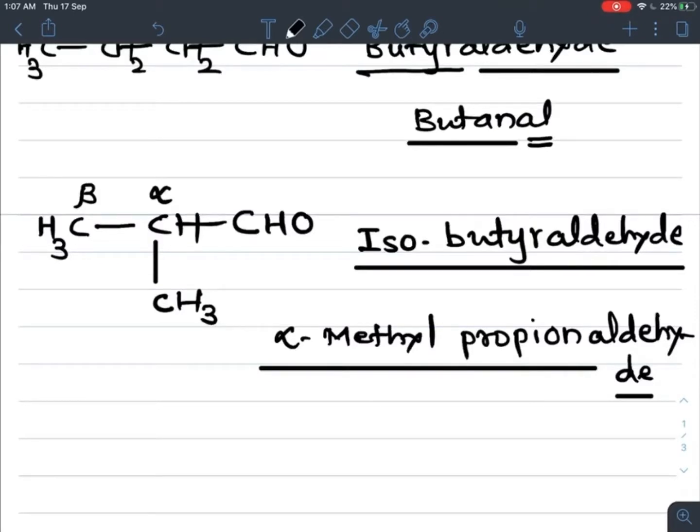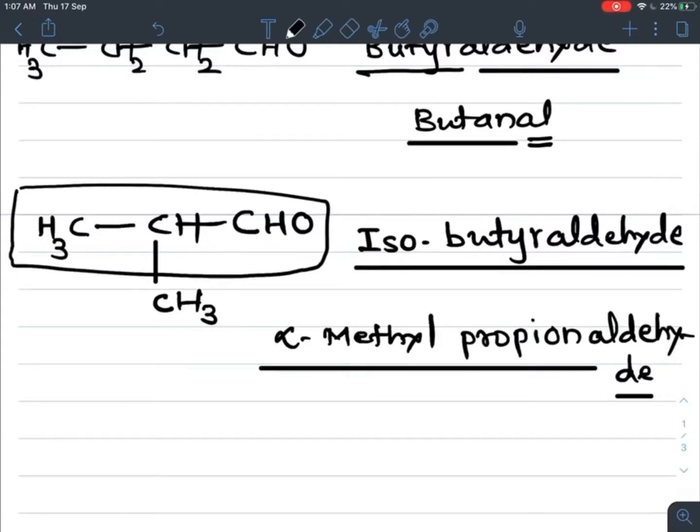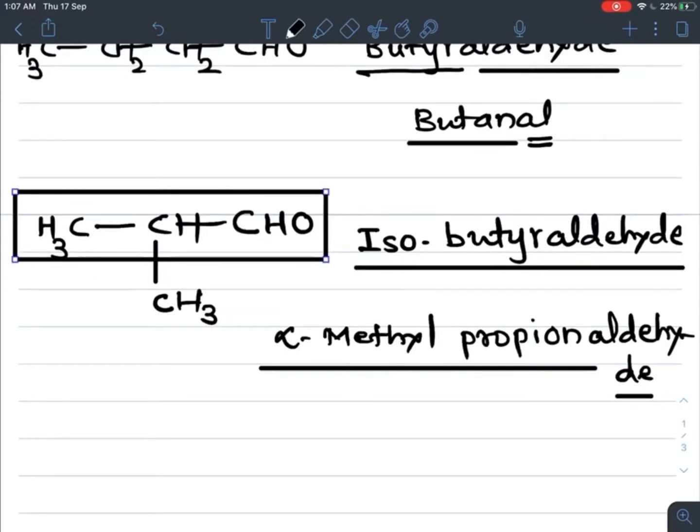Now how to give the IUPAC name for this compound? While writing the IUPAC name, you must select the longest chain. For giving the IUPAC name, you select the longest chain and number it from the side which gives the minimum possible number to the functional group.